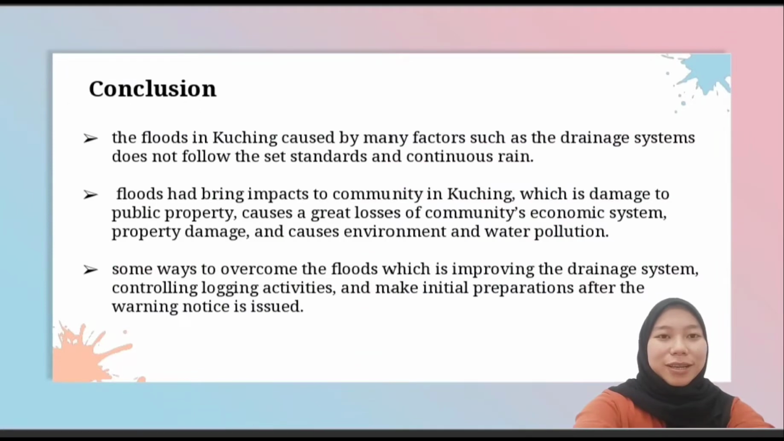In conclusion, the flood in Kuching is caused by many factors, such as the drainage system does not follow the set standard and continuous trend. Flood has brought impact to the community in Kuching, which is damage to public property, great losses of community's economic system, property damage, and cause environment and water pollution. Some ways to overcome the flood are improving the drainage system, controlling logging activity, and make initial preparation after the warning notice is issued.